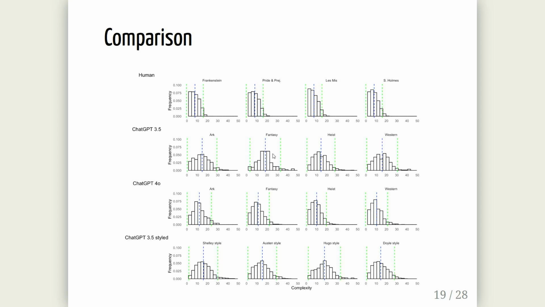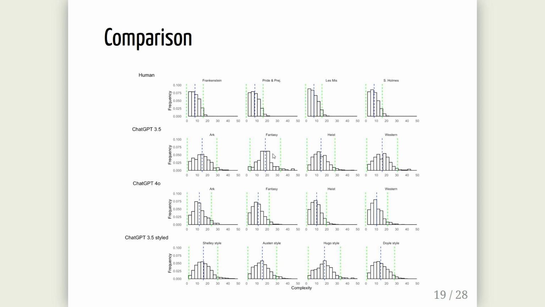We plotted the entire distribution of those scores, again, because it's not clear if lower is good or higher is good, right? Human authors, it turns out, use a bit of a distribution: some sentences are simpler, some are more complex. So here in the first row, we have human authored stories. This is Frankenstein, Pride and Prejudice, Les Miserables, and Sherlock Holmes, the English translation of Les Mis.